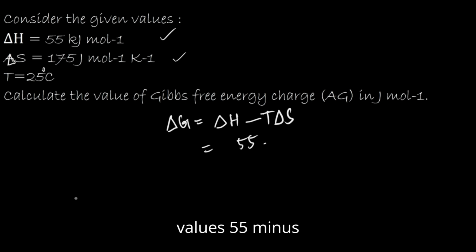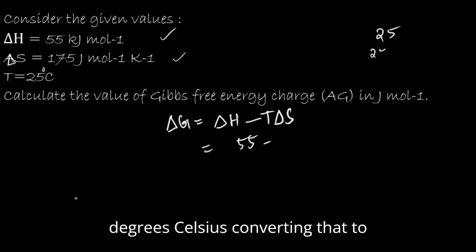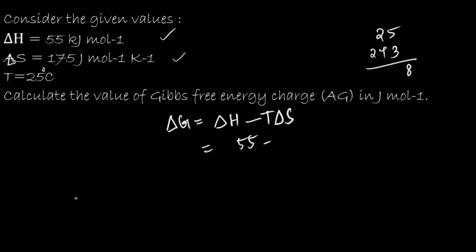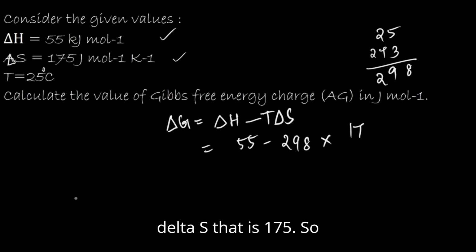So just substitute the values: 55 minus the temperature 25 degrees Celsius, converting that to Kelvin 298, into delta S, that is 175.